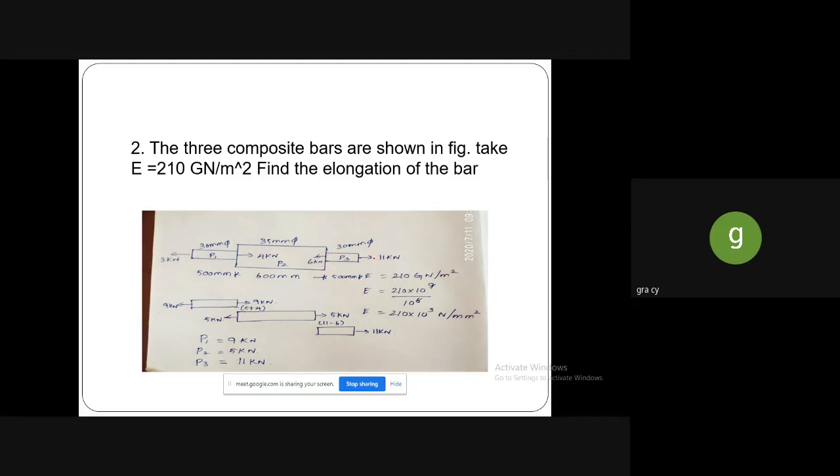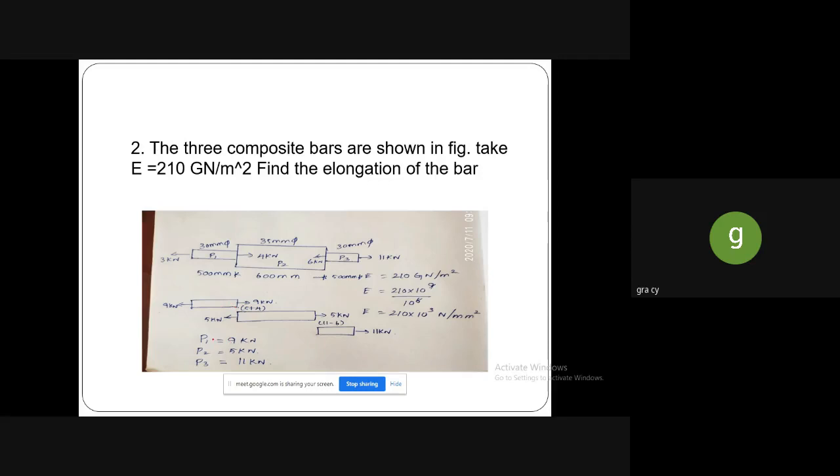When you subtract 11 minus 6, you will get the load at this point as 5 kilonewton. This 5 kilonewton will be transferred to this point. Already here it is 4 kilonewton, so when you add 5 plus 4, you will get 9. This 9 is transferred to this point. So we know the load calculations.